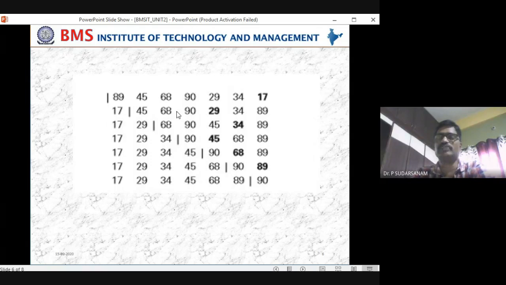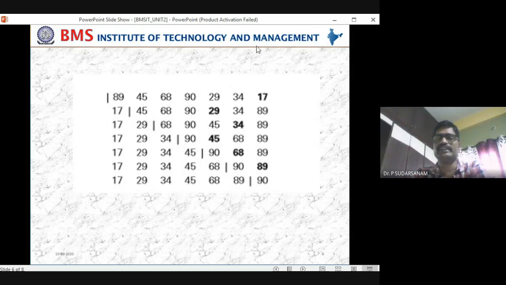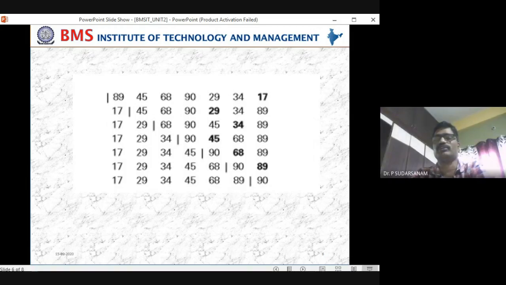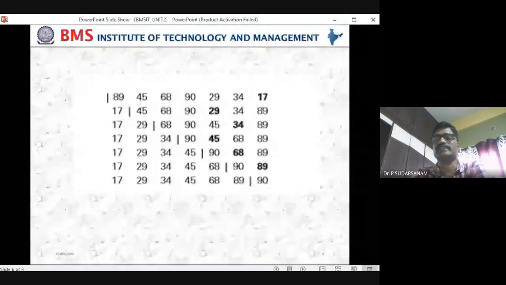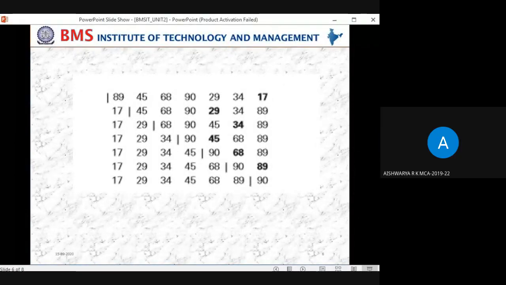Okay. So now I told you the remaining elements, you tell me. 68, 90, 34, 89, sir. Correct. Now 68, 90, 29, 34, 89. Out of this, which is the minimum element? 29, sir. So 29 is swapped with what in the second iteration? It is swapped with 68.